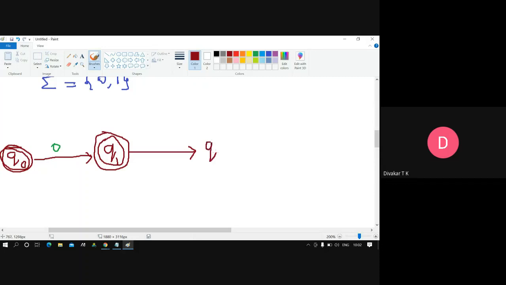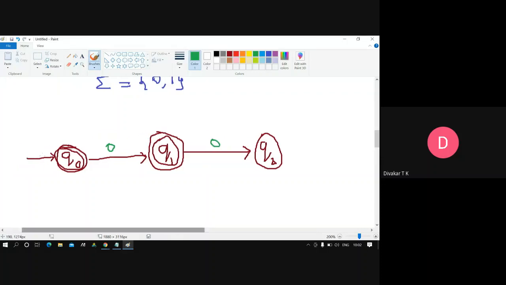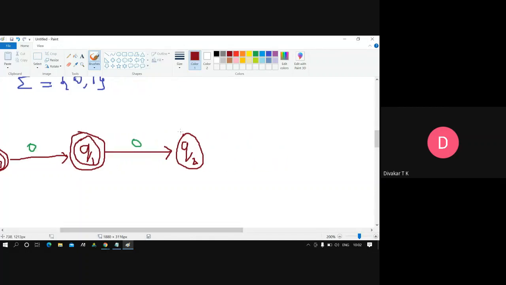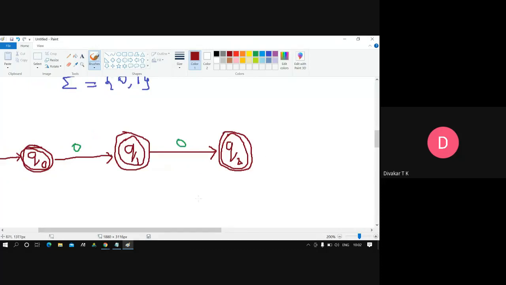Now I'll write the second 0 here, that is Q2. If you don't know the basics, it is very difficult to understand. Now zero zeros is accepted, one 0 is accepted. Is it accepting two zeros? No, it is not, but I should make it accept two zeros also. In order to accept two zeros, I should make Q2 a final state. Now it accepts zero zeros, one 0, two zeros, all accepted.